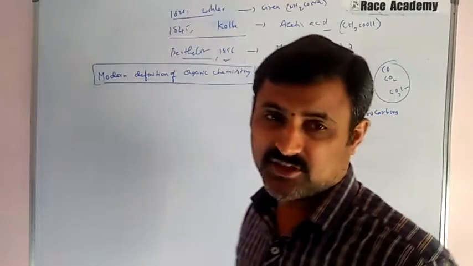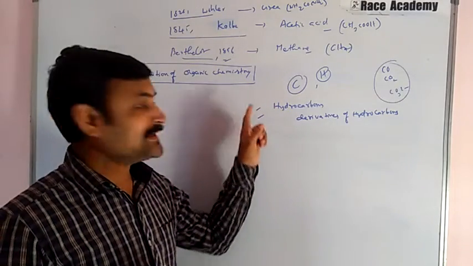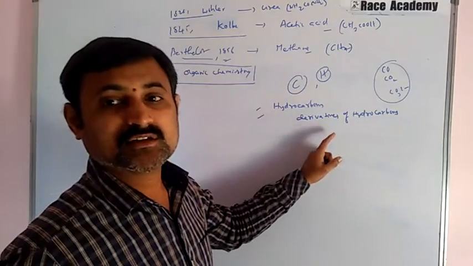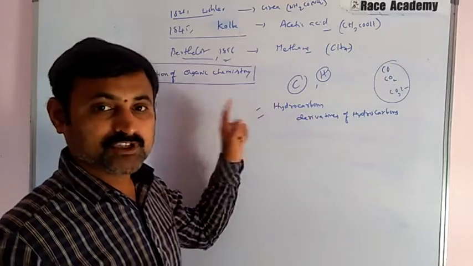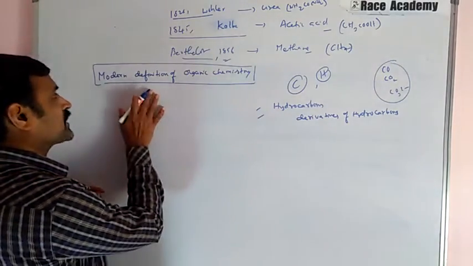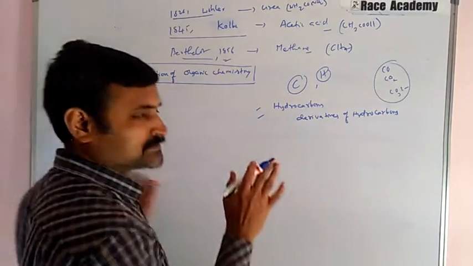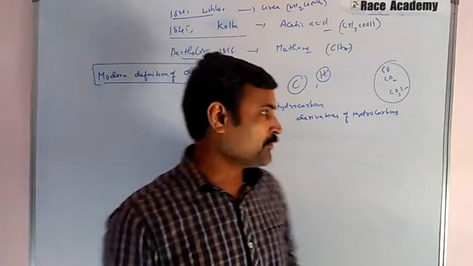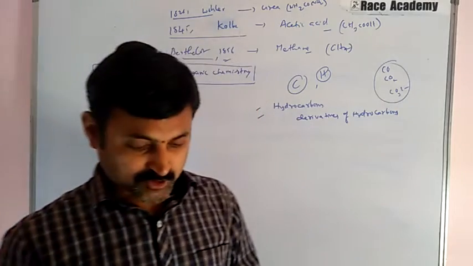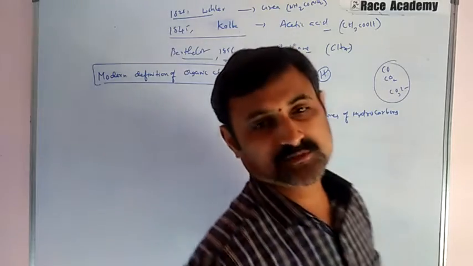Organic compounds are hydrocarbons and their derivatives, and the branch of chemistry that deals with the study of these compounds is known as organic chemistry. So what is organic chemistry? The study of hydrocarbons and derivatives of hydrocarbons is the modern definition of organic chemistry.